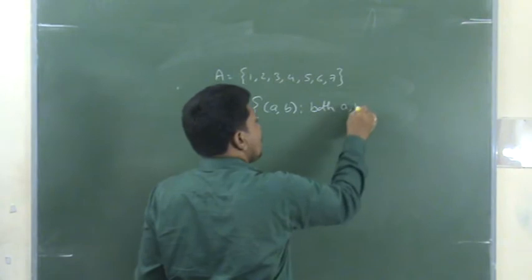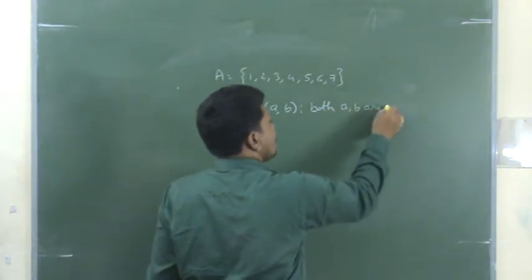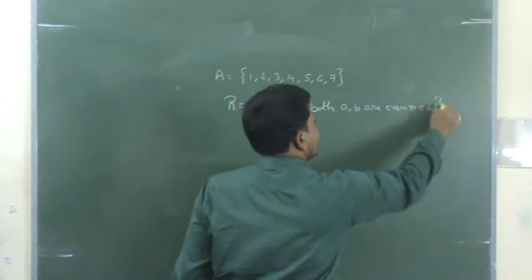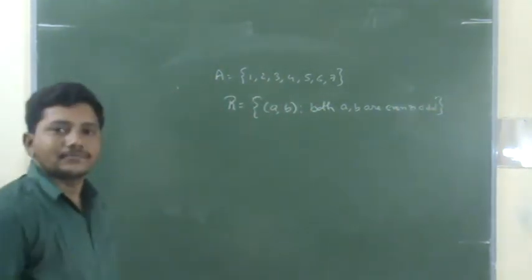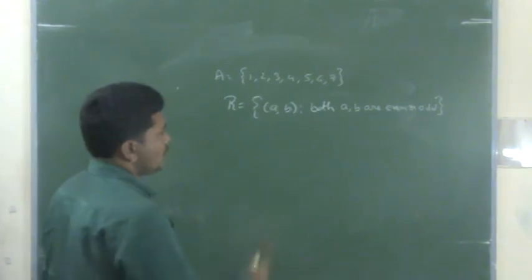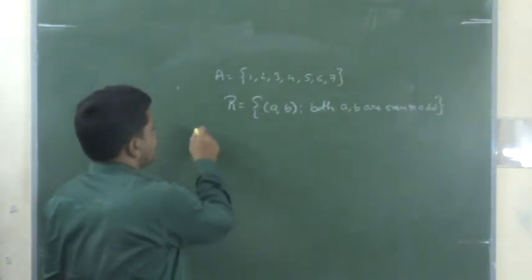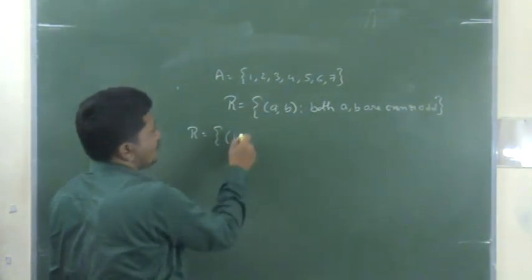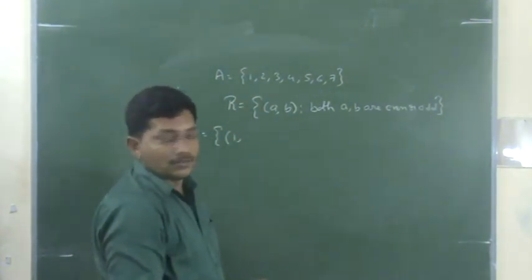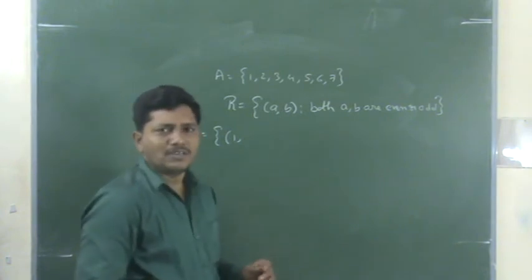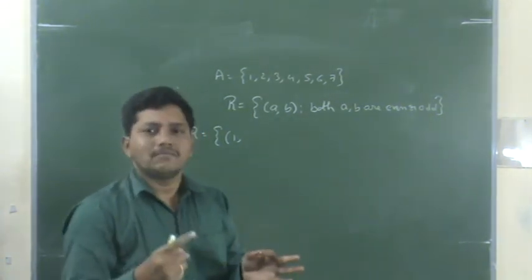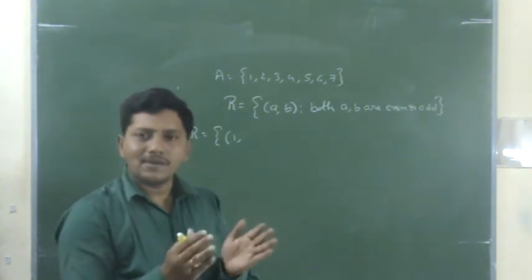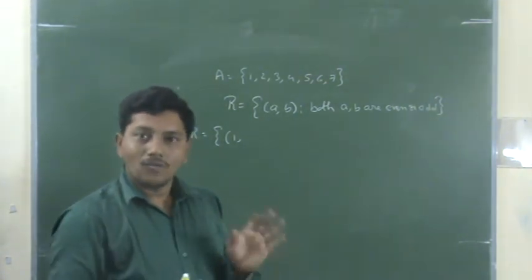Both a, b are even or odd. That is the relation. What happened? Now I consider the ordered pairs which start with 1: 1 comma 2. Is it possible? No. Why? Because a, b must both be either odd or even. 1 is an odd number, 2 is even. So the ordered pair 1 comma 2 is not there.